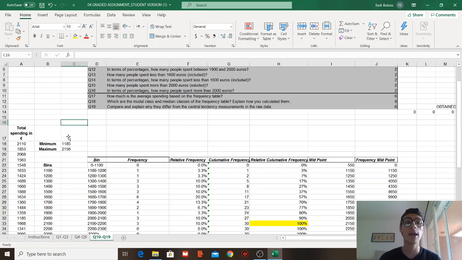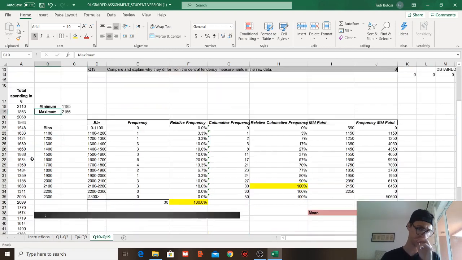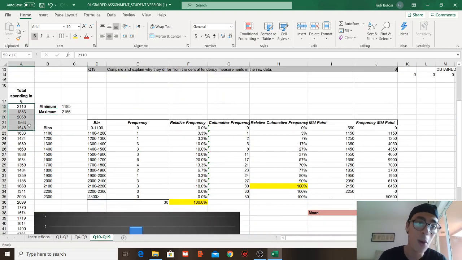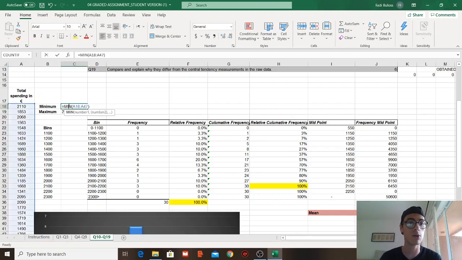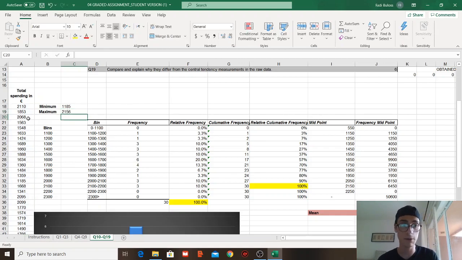First, in order to start finding our frequency table, we need to find our bins. How do we start finding our bins? We need to calculate the minimum and maximum. There are simple formulas. You can go one by one and check them, or you can use a formula: for minimum, you choose all the values and it calculates the minimum. Then you choose the maximum and it calculates the maximum. So we get the maximum and the minimum.